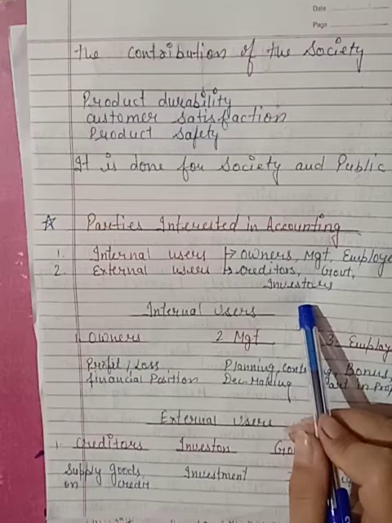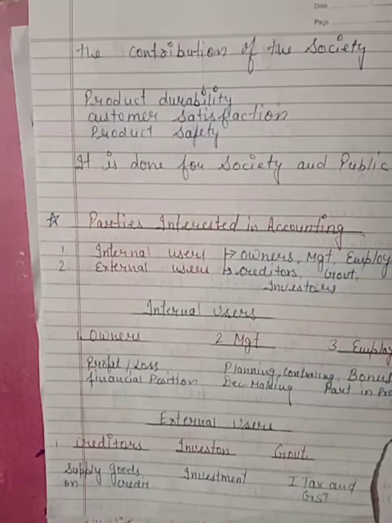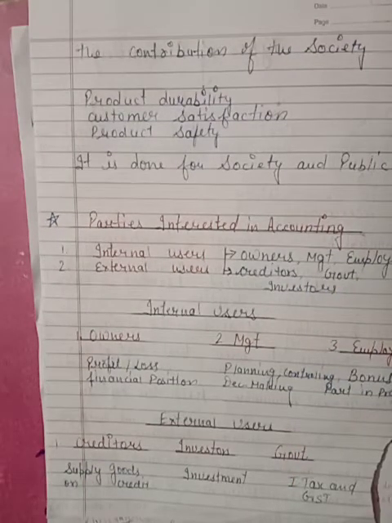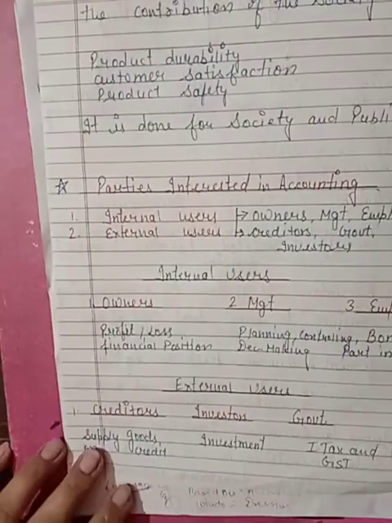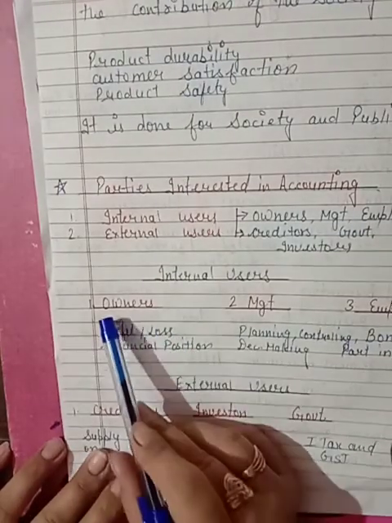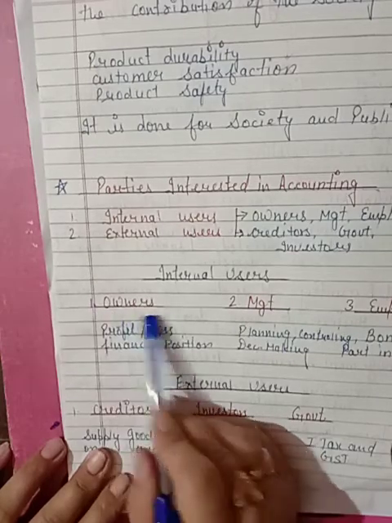Now I will tell you why these parties want accounting information, because they are directly or indirectly related with the manufacturing or the business unit. Now I will tell you first of all the internal users. Internal users, the first one is owners.